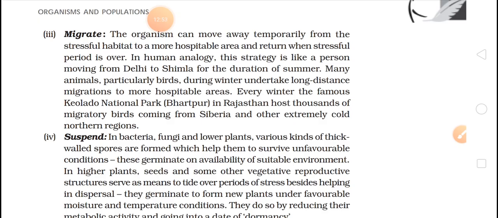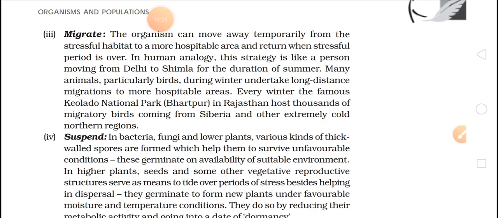In human analogy, the strategy is like a person moving from Delhi to Shimla for the duration of summer. So we have hot summers, so we will move to cooler areas. There are many migrating birds which you have heard of. Many animals travel from one area to another, taking long-distance migrations to these safe, hospitable areas.